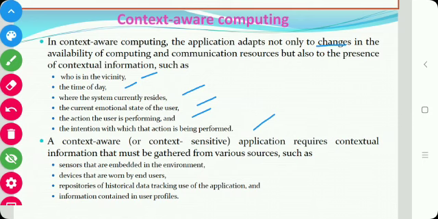A context aware or context sensitive application requires contextual information, and that contextual information is gathered from various sources like the sensors that are embedded in the environment, devices that are owned by end users, repositories of historical data tracking use of the application, and information contained in the user profiles.